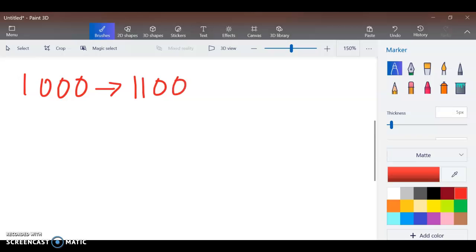So now my new income is $1,100. And when my income rises from $1,000 to $1,100, my consumption changes from, say, $900 to $905.